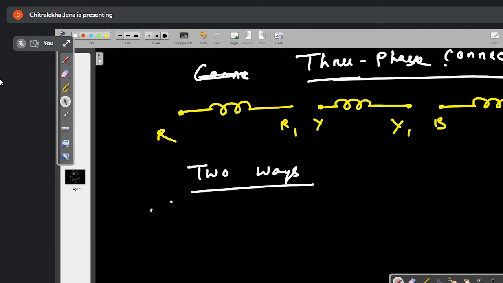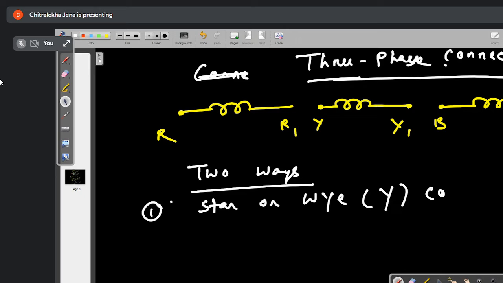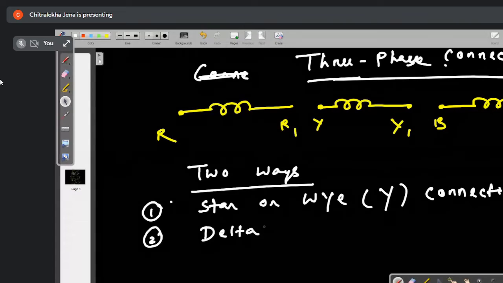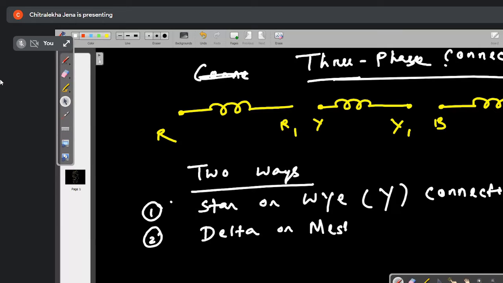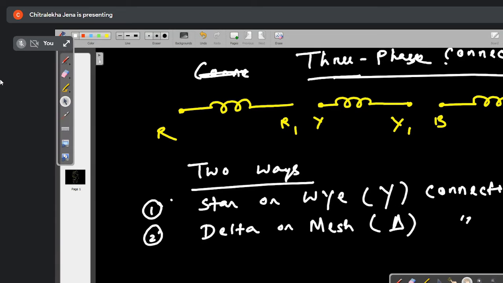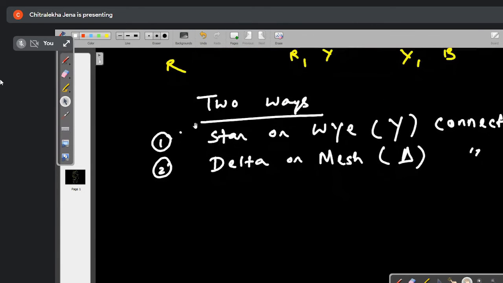One is the star or Y connection, and it is denoted as capital Y. The second one is delta or mesh connection. Delta or mesh, it is denoted as the delta symbol. Okay. Two ways of connections are there. One is star and the other is delta. Clear to all of you?